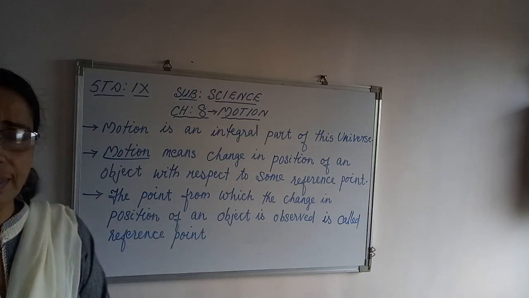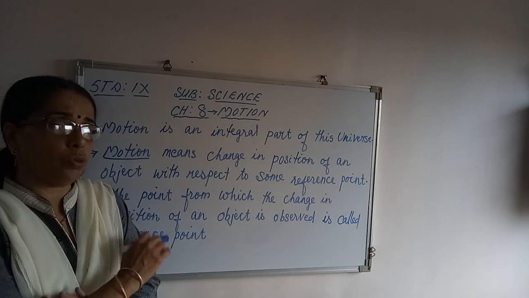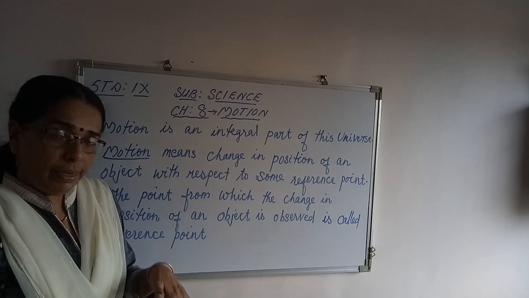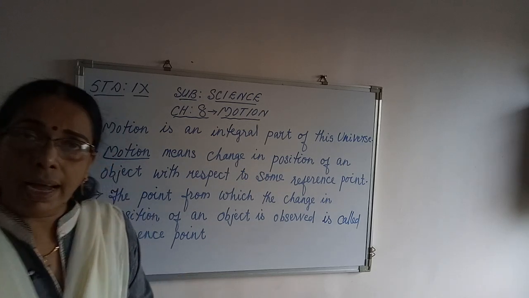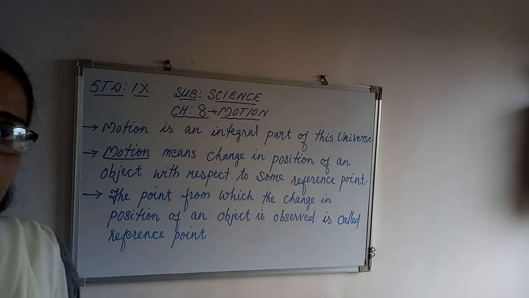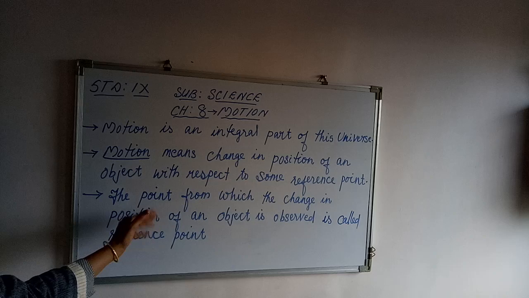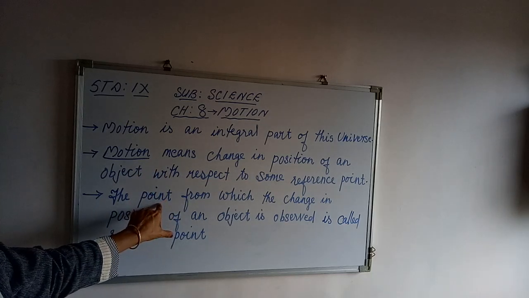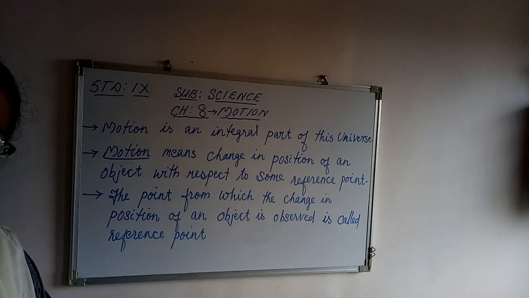A simple example is in here. I am standing near the board. See, very close to the board. So now this is my position. Now see, I've changed a little bit. I've moved a little bit forward. That means with respect to this whiteboard, my position is changed. So we can say that I have moved. So there is motion. So what is motion then?